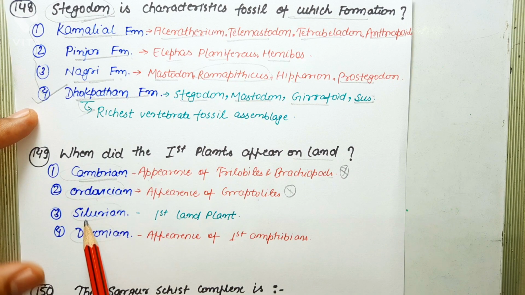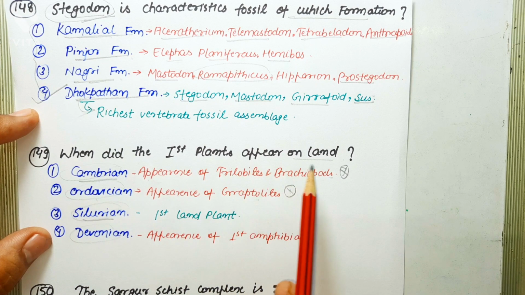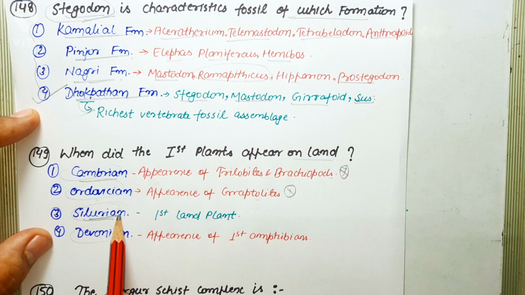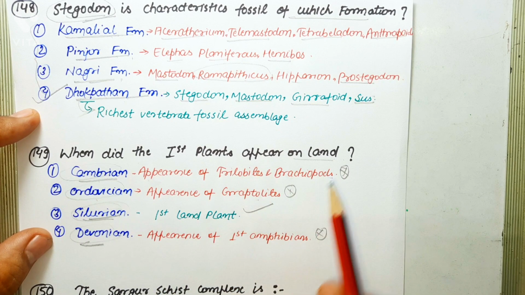Next option is Silurian. Silurian marks the first appearance of land plants. So this is the correct answer. While Devonian marks the appearance of first amphibians. Okay. So as far as this question is concerned, the correct answer is Silurian, in which first land plants appear.